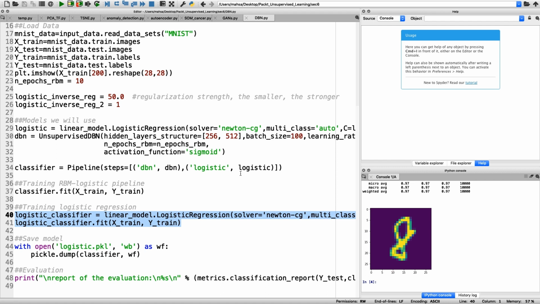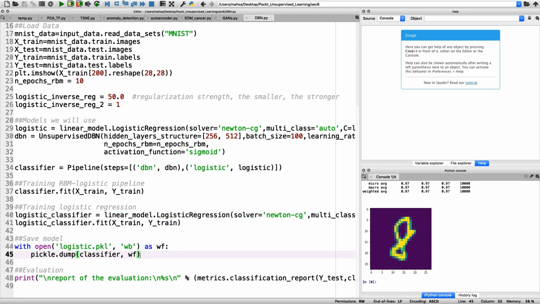Then the model is saved as a pickle data object with the pkl extension in the folder that we have the code in. We can reload the same model in the future by reloading that pickle file. The evaluation of the DBN, which helps the pre-training of the logistic regression classifier, is printed afterwards and the test data is used.